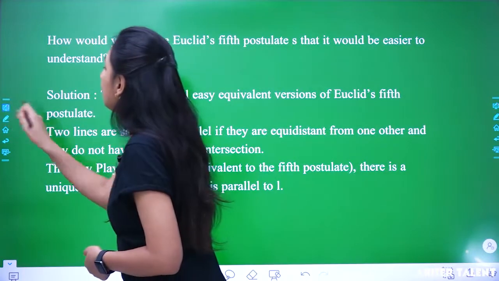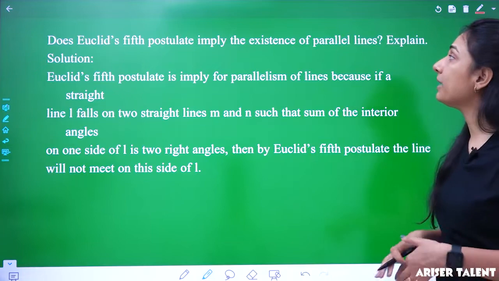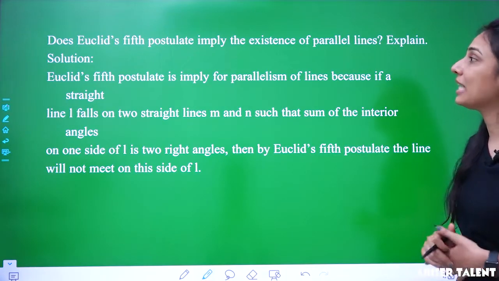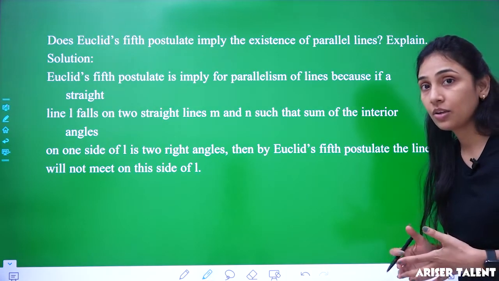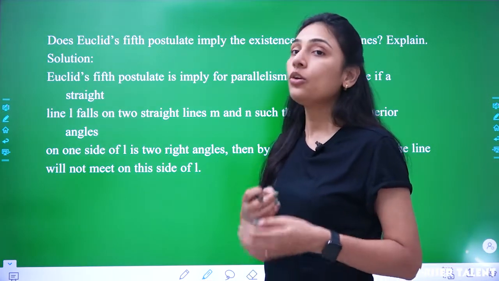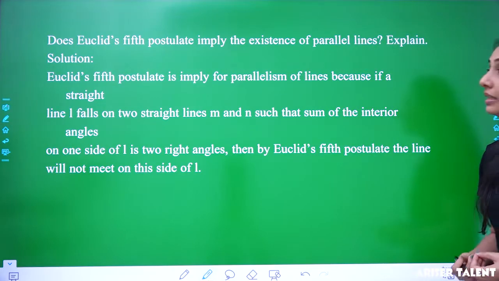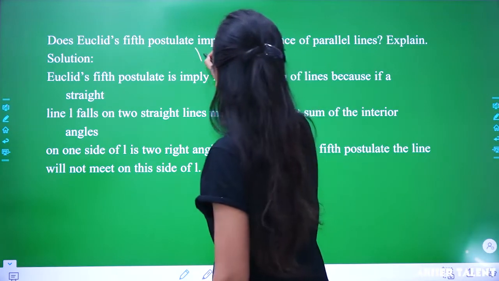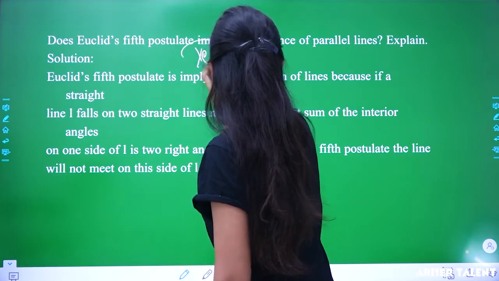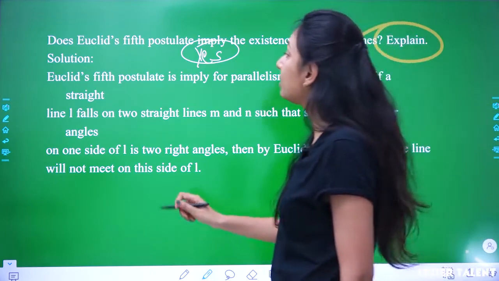Now the next one, the last one here. Does Euclid's fifth postulate imply the existence of parallel lines? Explain. Euclid's fifth postulate is totally about parallel lines. You know the parallel lines, so now it is very easy for you to say that yes, it's simply a yes. Now what is next? Explain. Okay, we are explaining, don't be afraid.